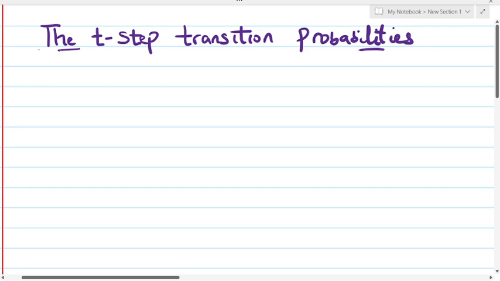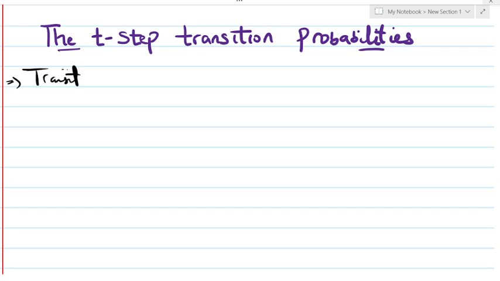But before we delve into this concept properly, let's do a quick recap. First, the transition matrix, which is given as P. We define our transition matrix P, whose element is P subscript ij.